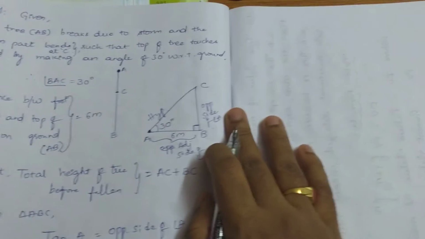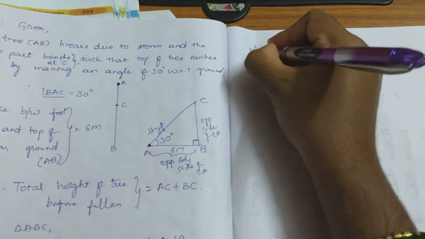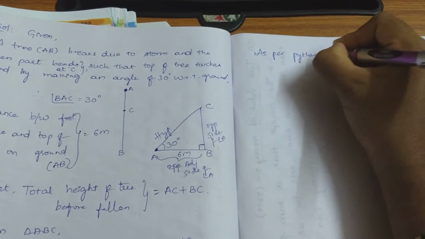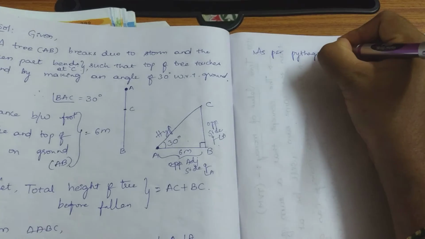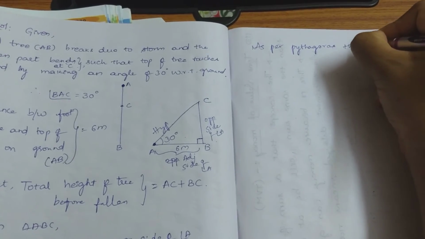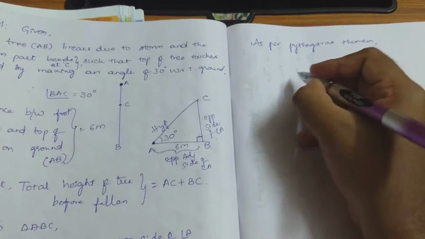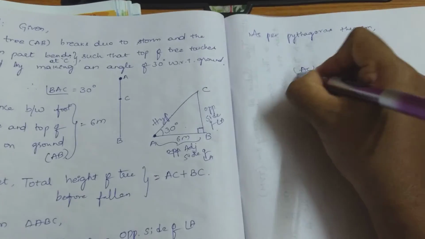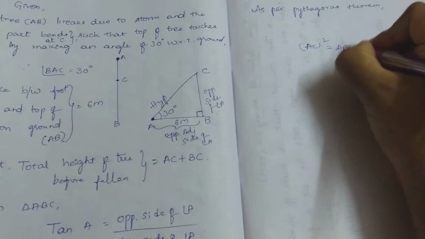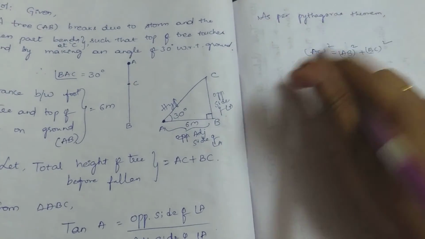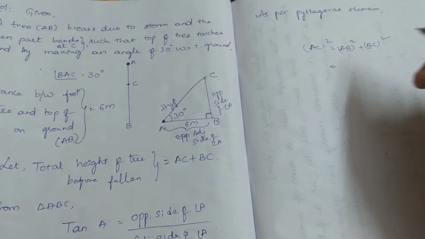So here, let me continue. As per Pythagoras theorem, AC square equals AB square plus BC square. Correct? So this AC we have to find out, put it as it is.